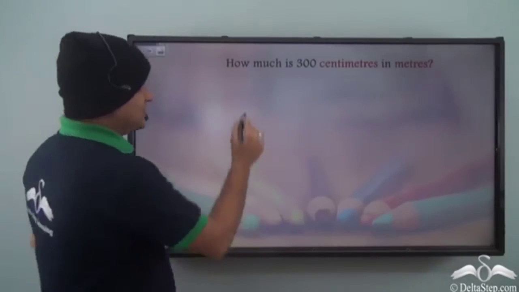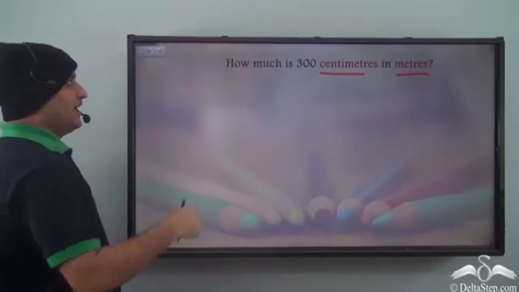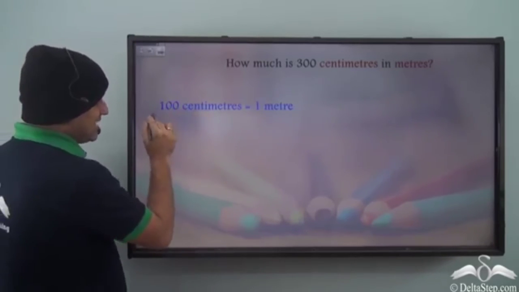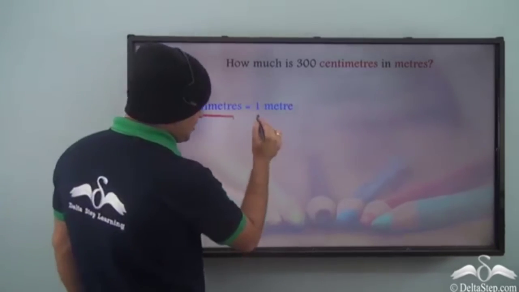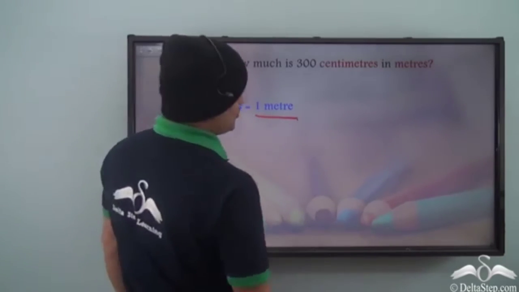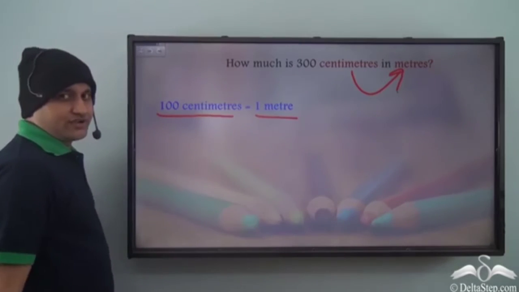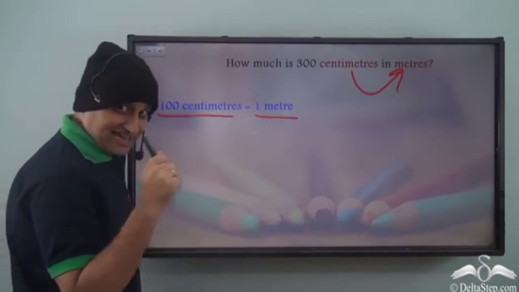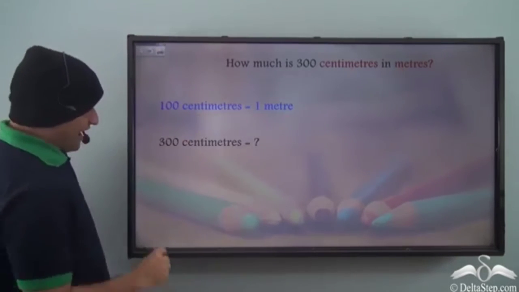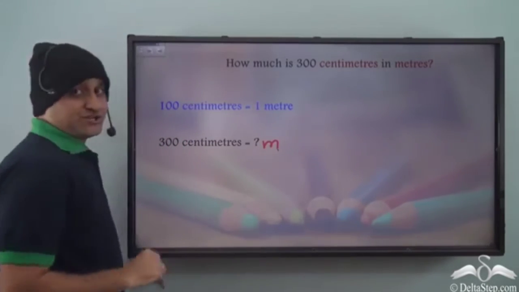How much is 300 centimeters in meters? Now, again, we know the conversion, that is 100 centimeters is equal to 1 meter, isn't it? And right now, we want to convert from a smaller unit to a larger unit. So, what do we do? We divide. Now, what do we need to find? We need to find how much is 300 centimeters in meters.